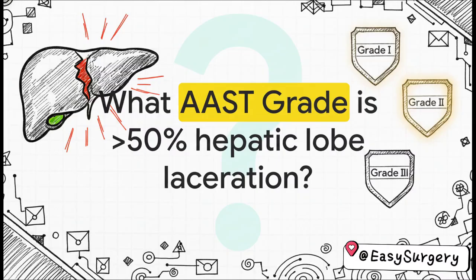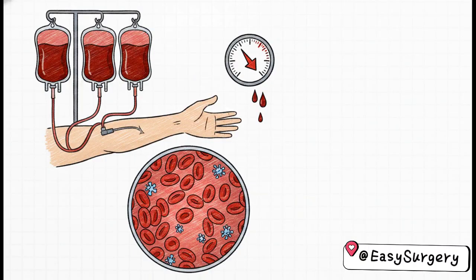Okay, let's look at question 31. According to the AAST classification, a liver laceration involving more than 50% of a hepatic lobe surface area corresponds to which grade? Well, this extensive liver laceration corresponds precisely to a grade 3 injury. Memorizing these exact surface area thresholds is pretty much non-negotiable for trauma recall, so lock that one in. Now, question 32 presents a patient who develops hypotension and bleeding during a massive transfusion. Which complication should be suspected?